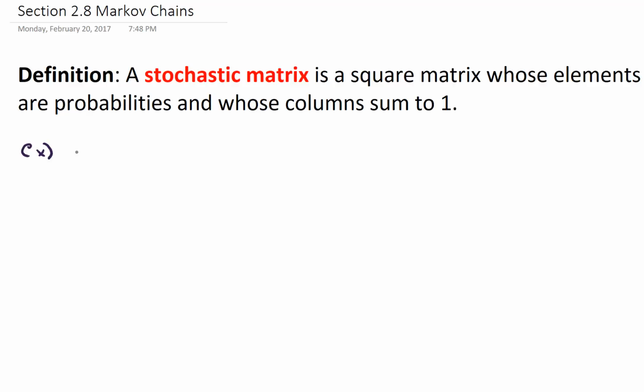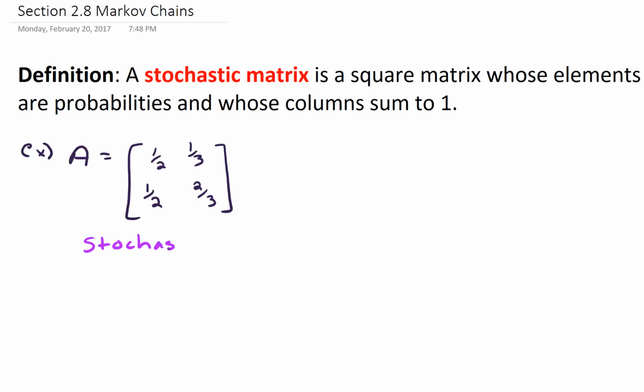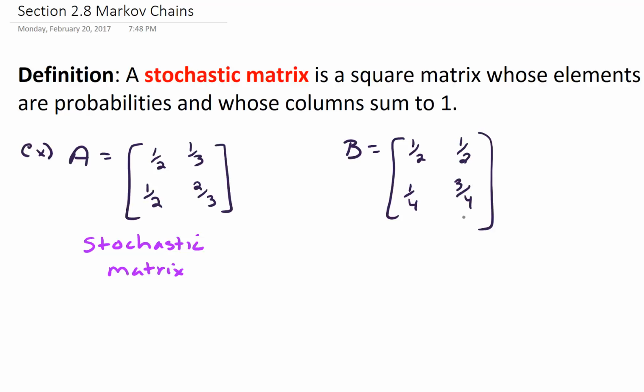So here's a matrix A given by 1/2, 1/3, second row 1/2, and 2/3. And we would say this is a stochastic matrix. And let's look at a different matrix B. Suppose B is given by 1/2, 1/2, 1/4, and 3/4. This is not a stochastic matrix because the columns do not sum to 1.